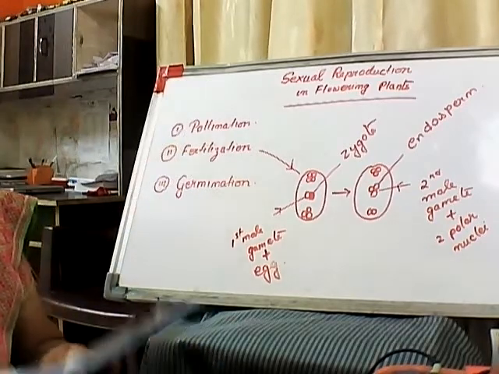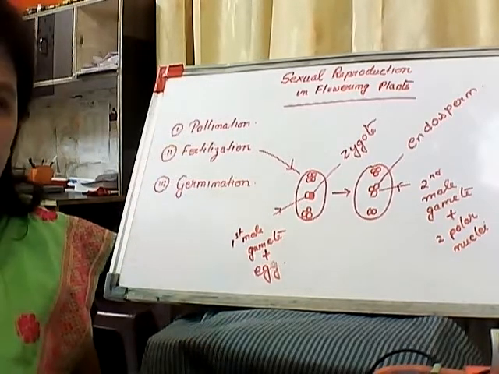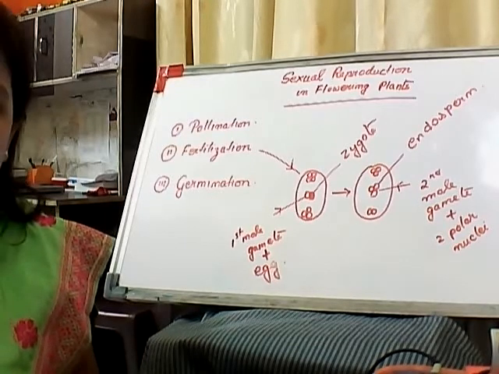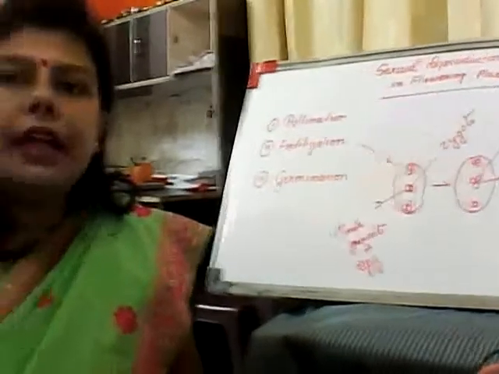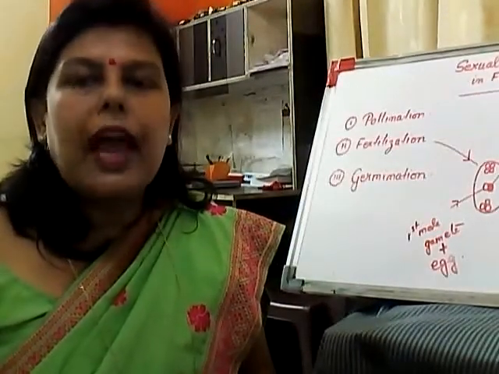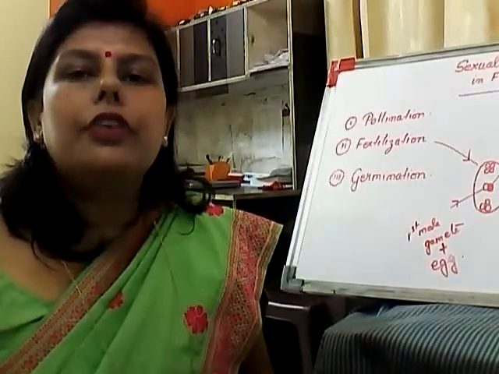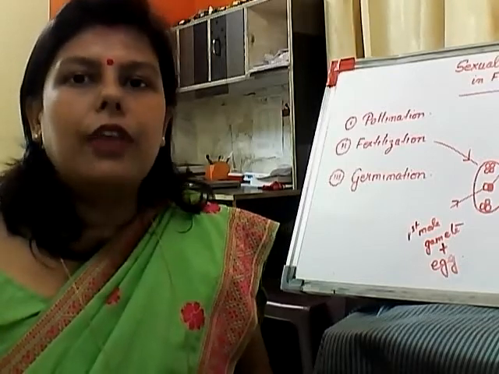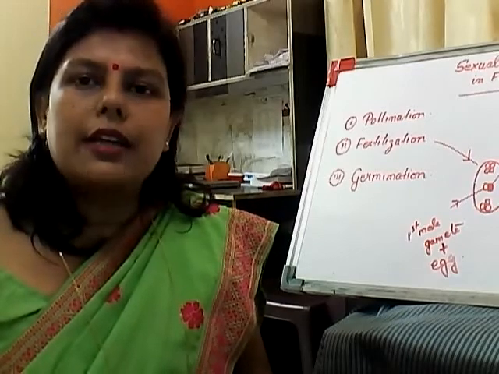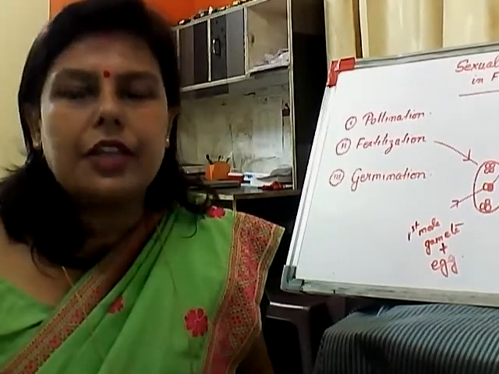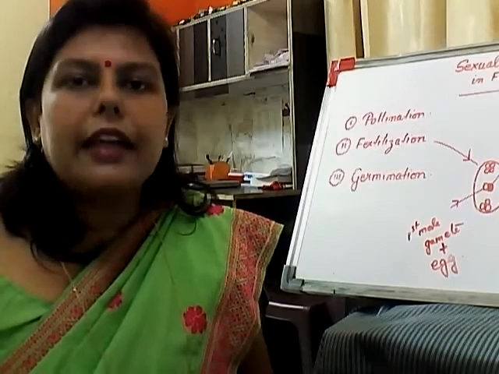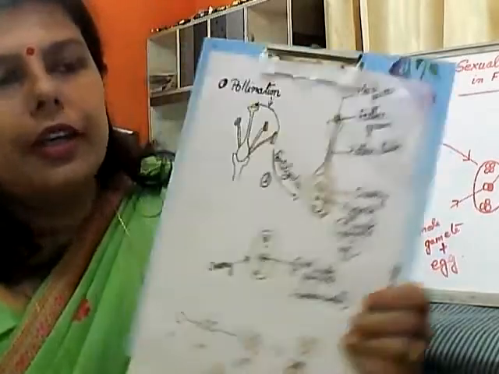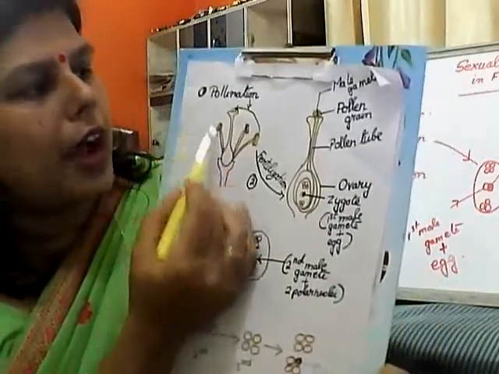Children, when we talk about the sexual reproduction process, we study mainly about fertilization, and fertilization means what? The fusion of the male and female gametes. But in flowering plants, another process is necessary for fertilization to take place, and that is pollination. To explain pollination, here I have drawn one rough diagram.